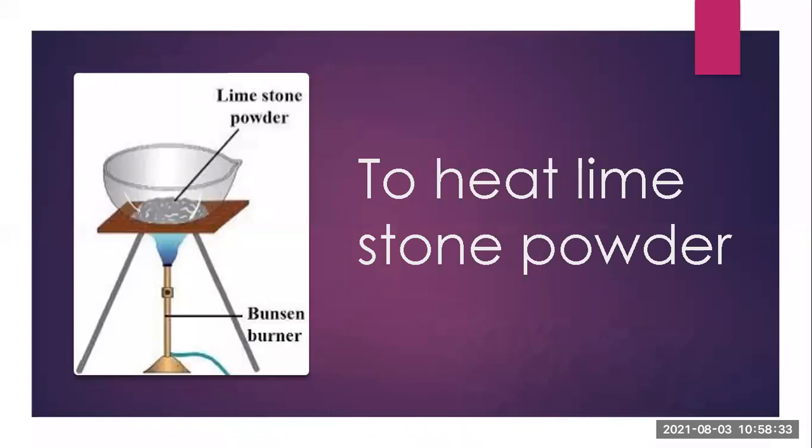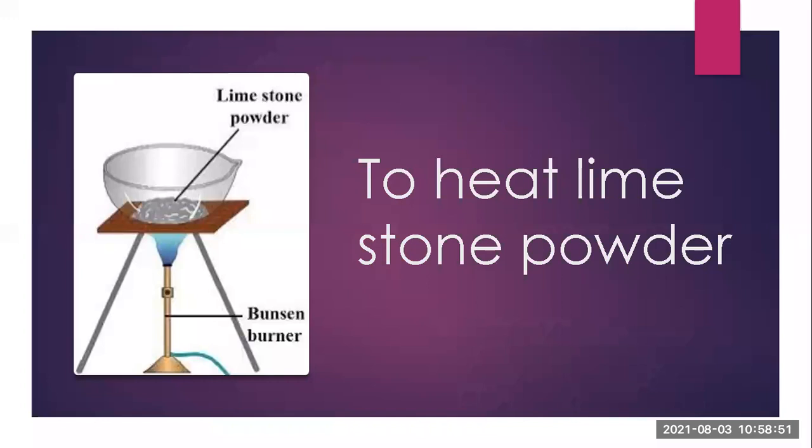Now close the end of the stem of a funnel with a cotton plug and keep this funnel inverted on the evaporating dish. Now heat the evaporating dish on a tripod stand slowly.